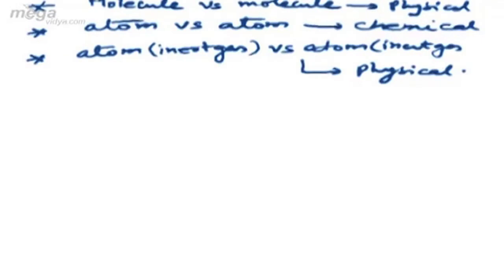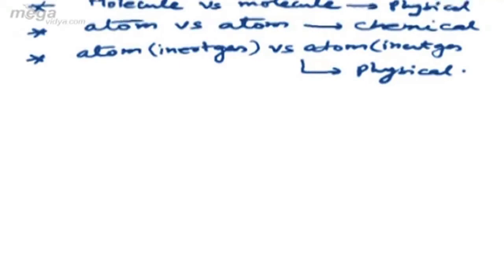So when the two bonding species are molecular, then the bond will be physical. If they are in their atomic state, the bond will be chemical. And if they are in the atomic state, but they are inert gases, then again in that case we shall be having a physical bonding.